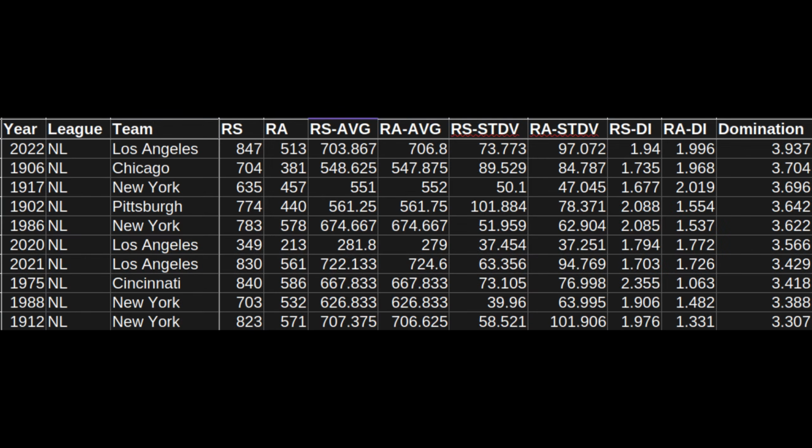For the National League, I only included teams from 1893 to the present, the modern history of the National League, since the rules were so much different before 1893. But when you look at this top 10 list, you'll notice the prominent placement of the 2022 Dodgers, the 2021 Dodgers, and the 2020 Dodgers. That's probably not what you expected.